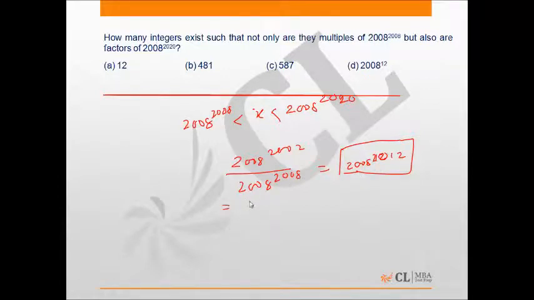we need to break it into its prime factors, which will be 2 raised to the power 36 times 251 raised to the power 12.